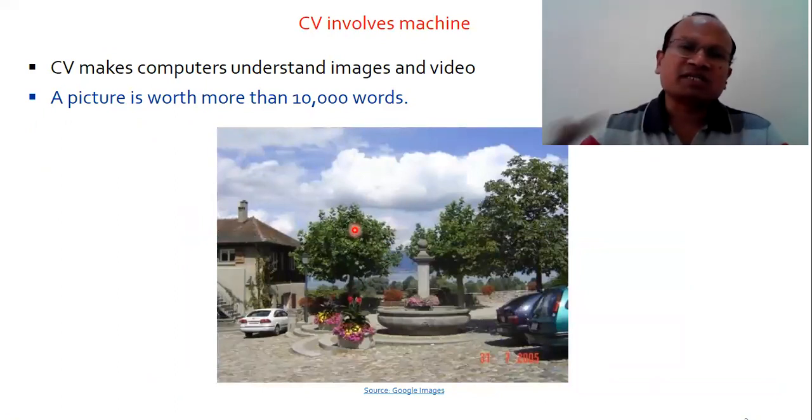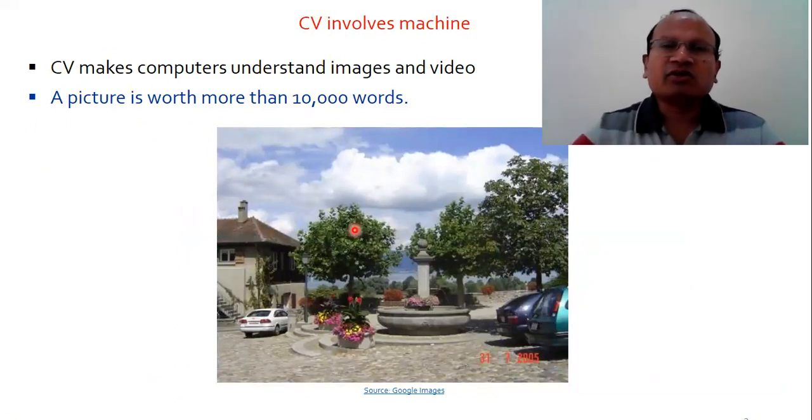Computer vision involves a computer, which means a machine. CV makes computers understand images and videos.